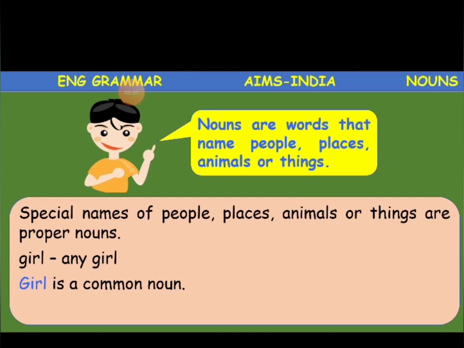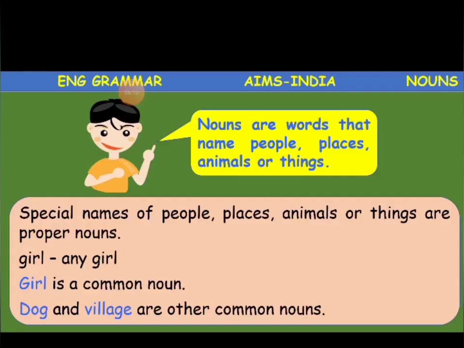Special names, that's what I said. If we name any person, place or animal, those names will come under proper nouns. We call them proper nouns, and that name must always start with a capital letter.